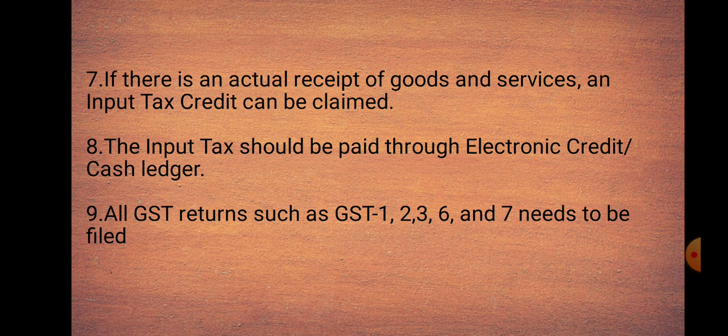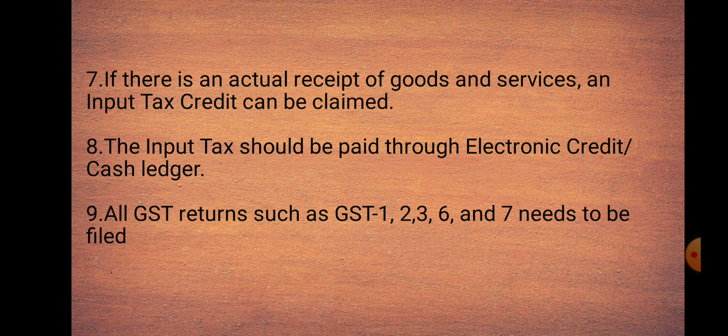GST 2 is the return for reporting the inward supplies of goods and services, that is the purchases made during the tax period. And GST 3 is a monthly summary return for furnishing summarized details of all outward supplies made, inward supplies received and input tax credit claimed along with details of the tax liability and taxes paid.